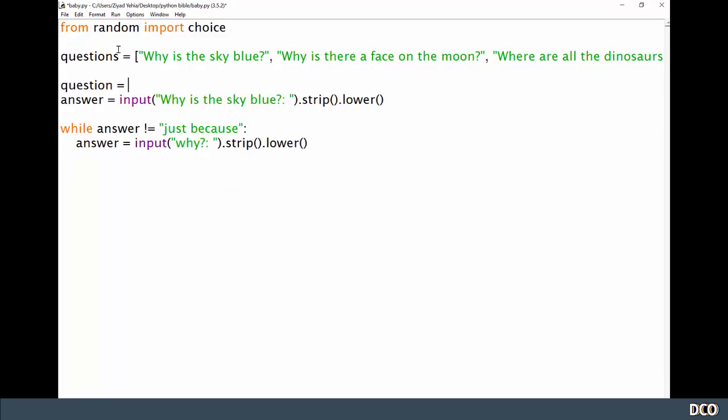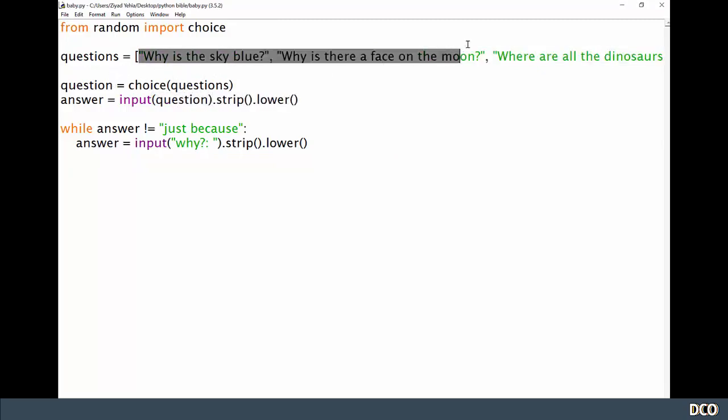Question is going to be a choice from the questions, and then I'm just going to put inside there that question. So we're going to take a random choice from this list, and then ask the user that question and repeatedly ask why over and over.